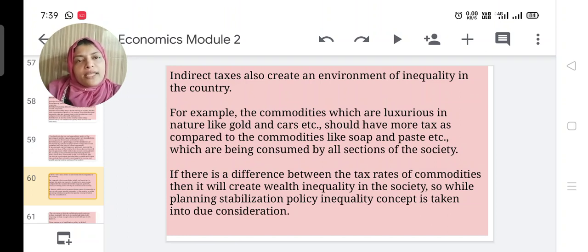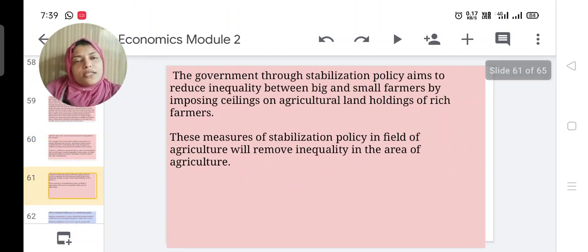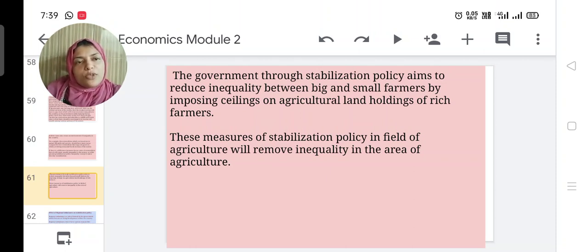So while planning stabilization policy, the inequality concept is taken into consideration. The government, through stabilization policy, aims to reduce inequality. The government is always trying to reduce inequality between big and small farmers by imposing a ceiling on agricultural land holdings of rich farmers. The government sets a limit on the land holding of the rich farmers. This stabilization measure in the field of agriculture helps remove inequality in agriculture.